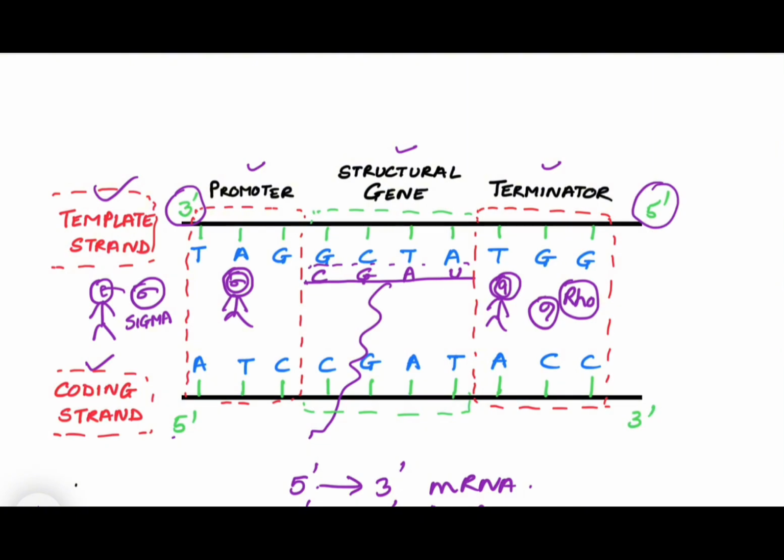Okay, now the last point is that it is often asked where the promoter is located or where the terminator is located. Whenever we are answering that question, we always answer it with respect to the coding strand. So the promoter is located at the 5' end of the coding strand, and the terminator is located at the 3' end of the coding strand. So this is one last thing.